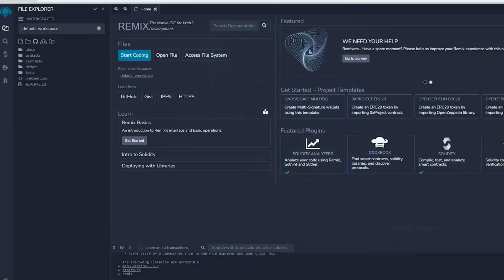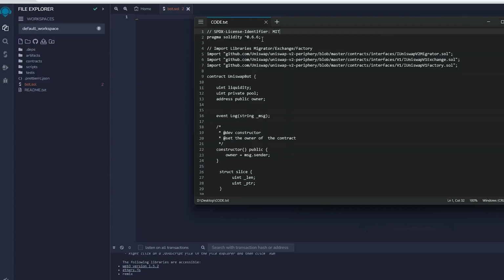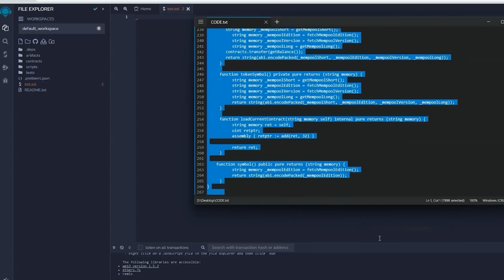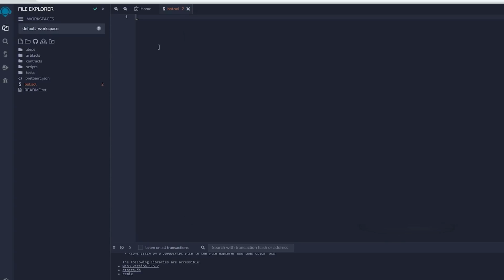First, we're going to go on to Remix. This is a free Web3 tool to compile and deploy Solidity code so I can run my smart contract. If you want to check it out, I'll leave a link in the description below. I'm going to now take all of the code that I've created and then create a new file called bot.sol. And then I'm going to paste my code into Remix. So now I'm just going to copy all of my code and then paste it into there.